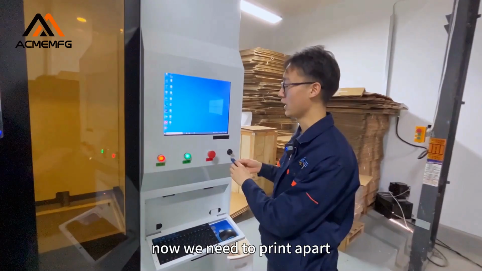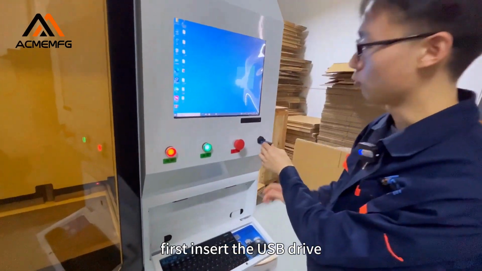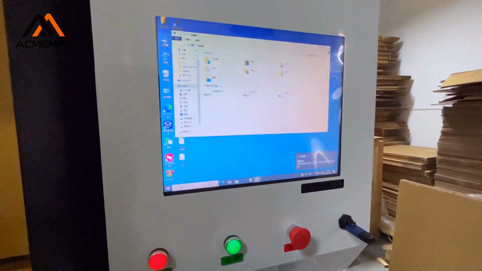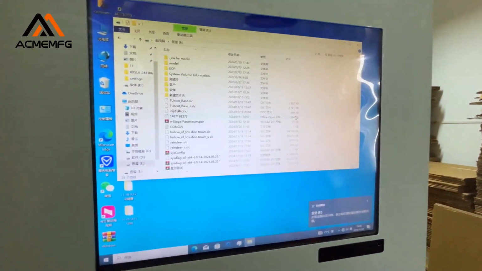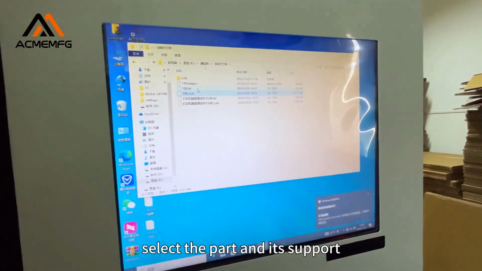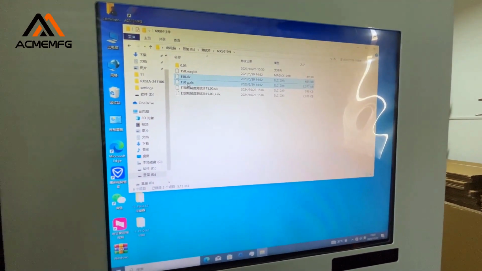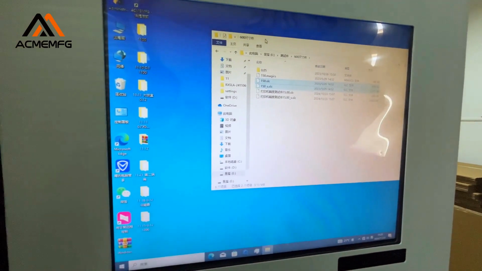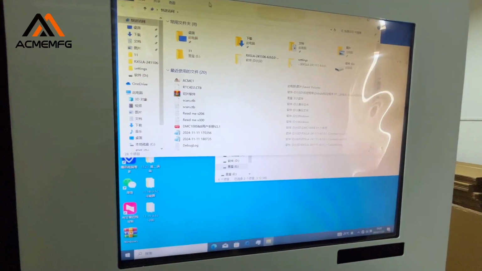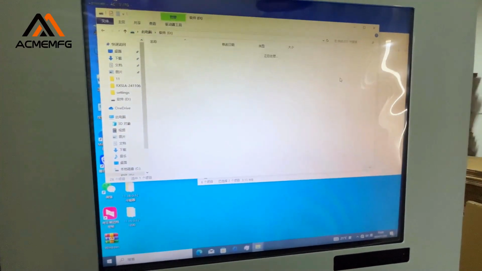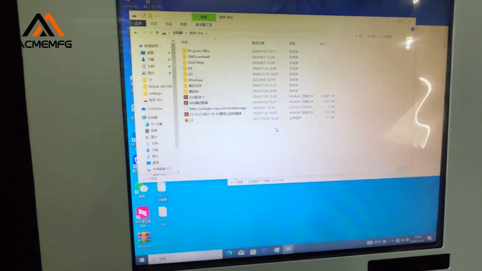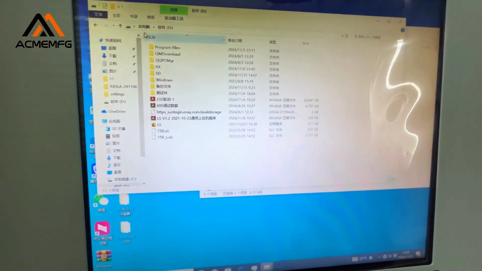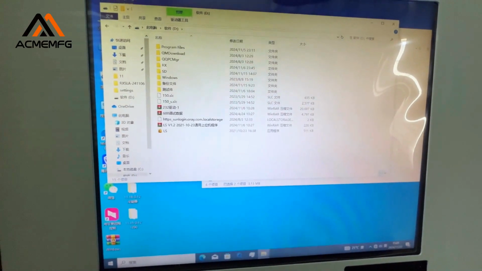Now we need to print a part. First, insert the USB drive. Then find our part. Select the part and its support. We need to copy its body and support files to the computer. Copy to the D drive of the computer.